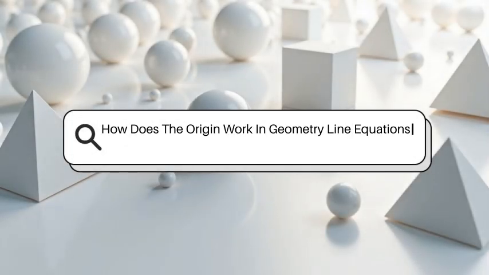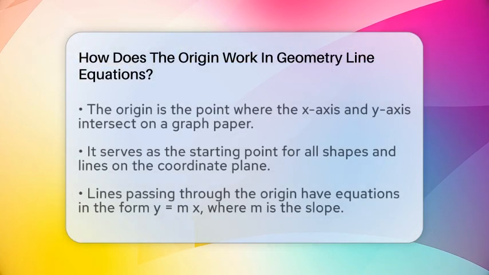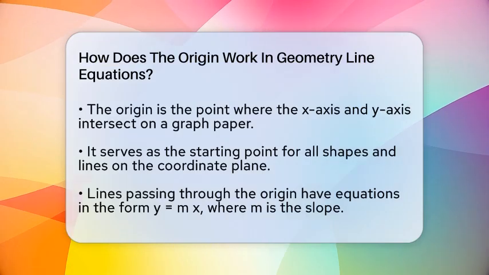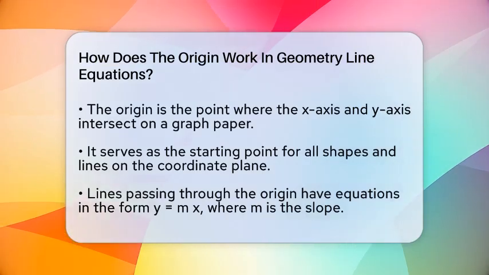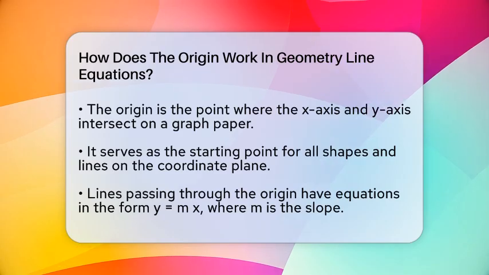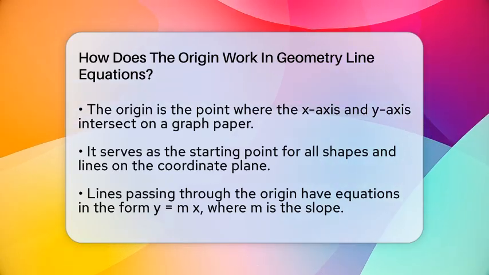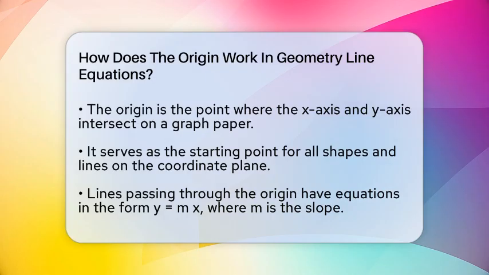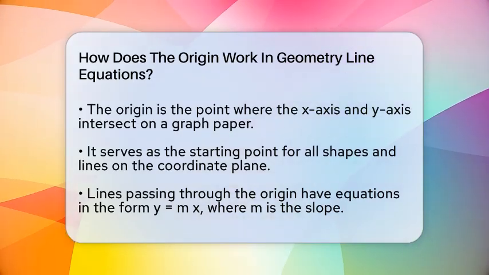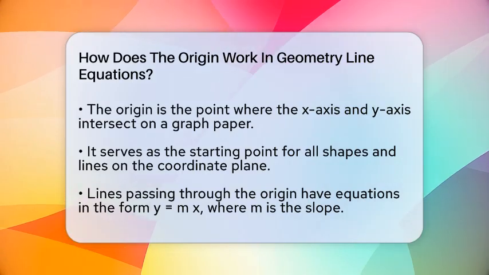How does the origin work in geometry line equations? Imagine standing at the very center of a giant graph paper, where all the lines and shapes are drawn. That point where the x-axis and y-axis cross is called the origin. It is the starting point for everything on the coordinate plane. When you write the equation of a line, the origin can tell you a lot about how that line behaves.